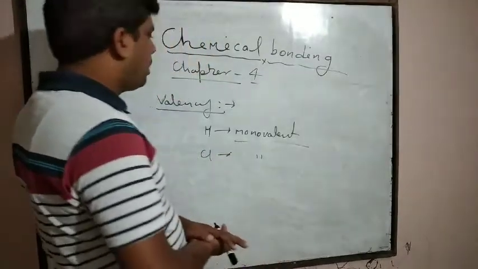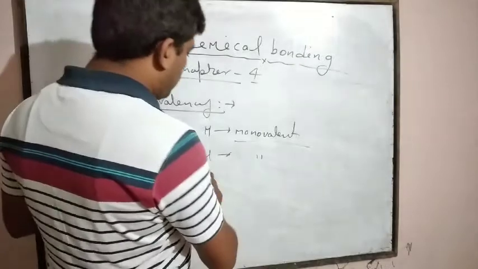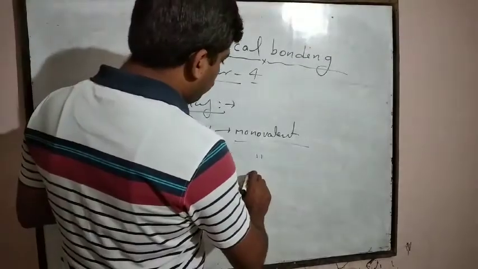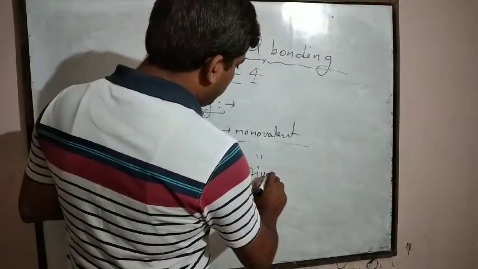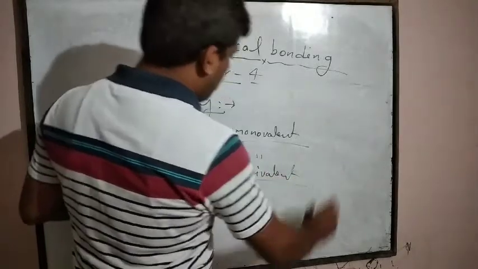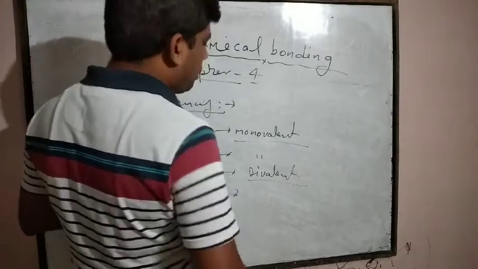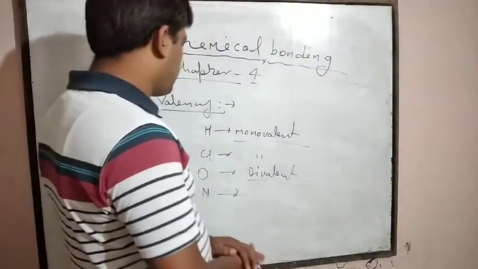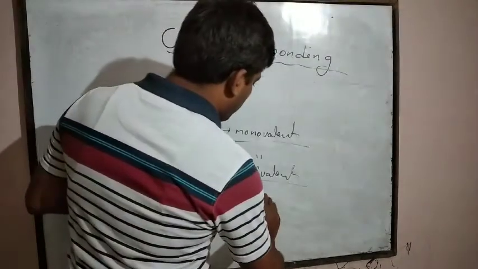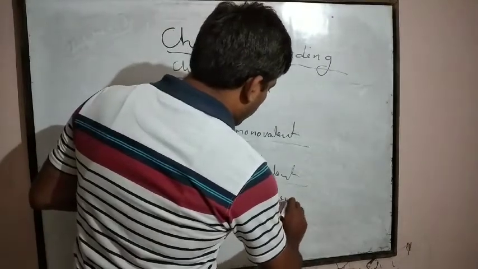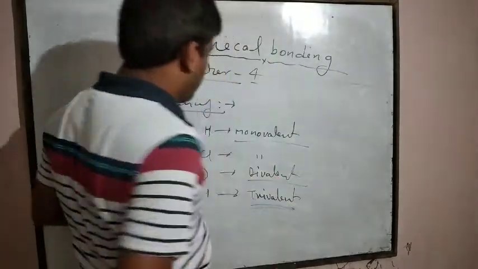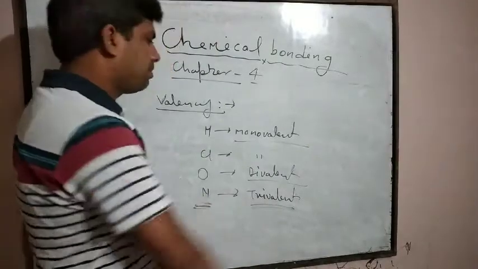Oxygen is divalent because oxygen has combining capacity 2. And nitrogen is trivalent because its combining capacity is 3.